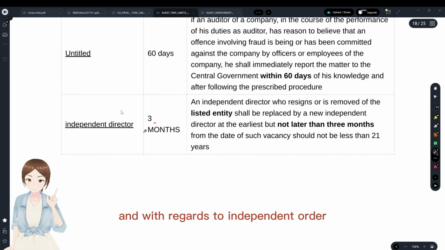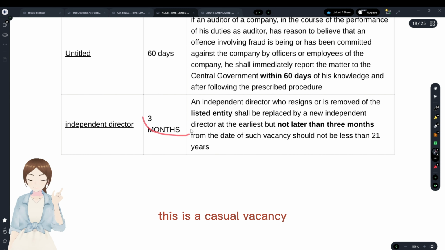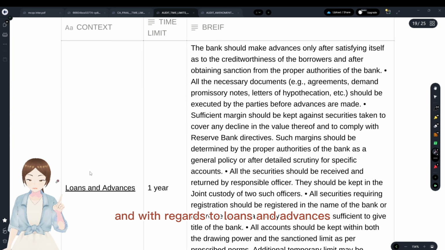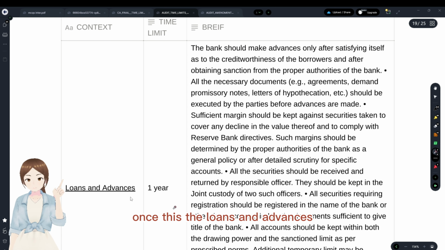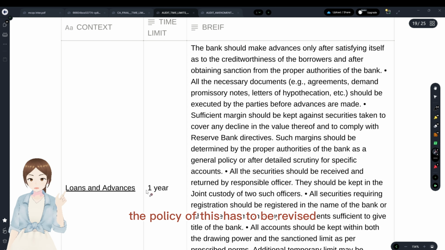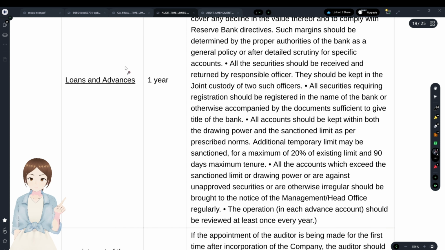And with regards to independent director, this is the casual vacancy that has to be filled by the board within 3 months, and nothing much about it. And with regards to loans and advances, we have seen the investment policy has to be revised half yearly once. The loans and advances policy has to be revised at least once in every year. That is the appointment of the auditor. This is the appointment of the first auditor within 30 days from the registration of the company.